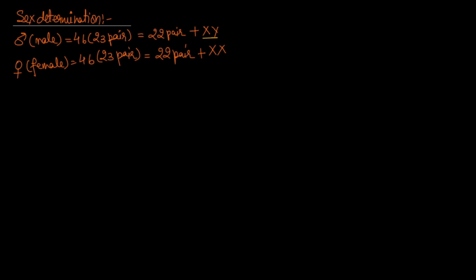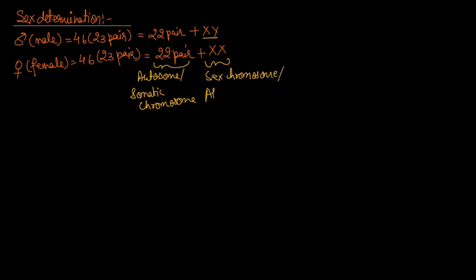The 22 pair is called autosome or somatic chromosome, in both male and female. But this one is called sex chromosome or allosome.